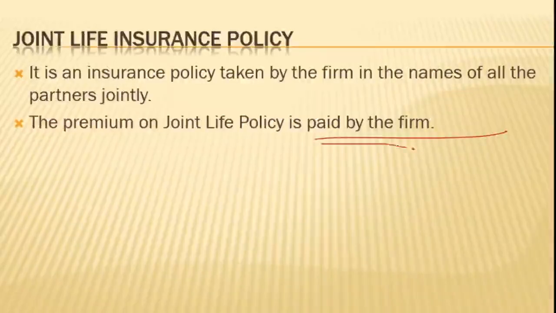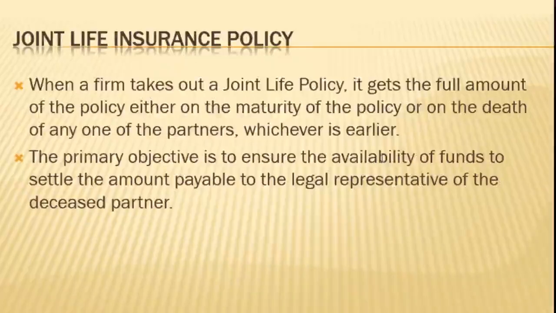If it is paid by the firm, then every partner is entitled to the compensation received from the insurance company. When a firm takes out a joint life policy, it gets the full amount of the policy, either on the maturity of the policy or upon the death of any one of the partners, whichever is earlier.